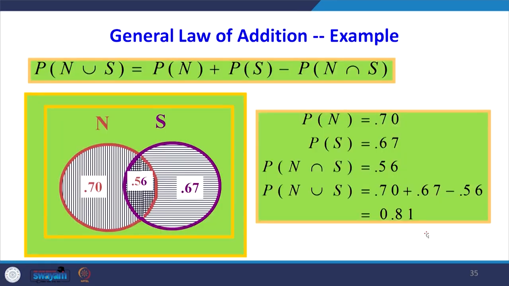Because we know that as per the formula, P of N union S is P of N plus P of S minus P of N intersection S. So P of N is 70%, P of S is 67%. Those who said yes to both the designs is 0.56. When you substitute these values in the formula, we get 0.81, that is 81% of the people said that either design will increase the productivity.